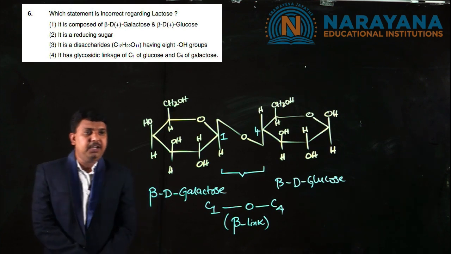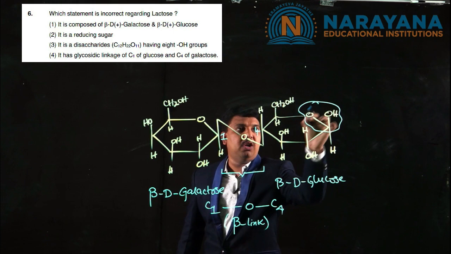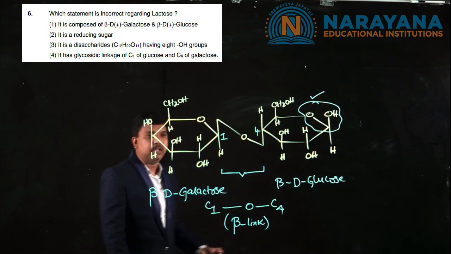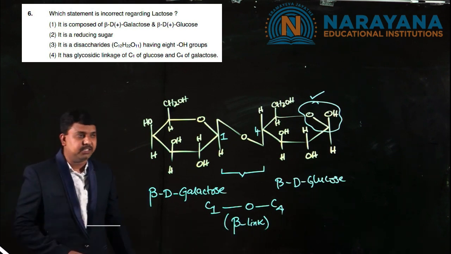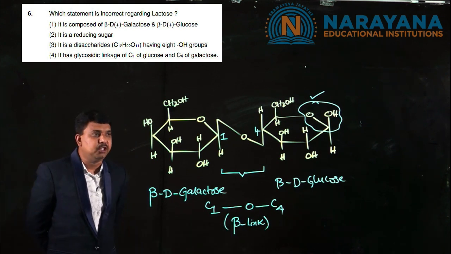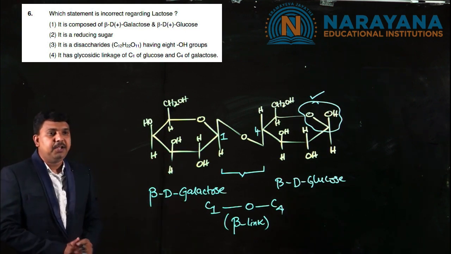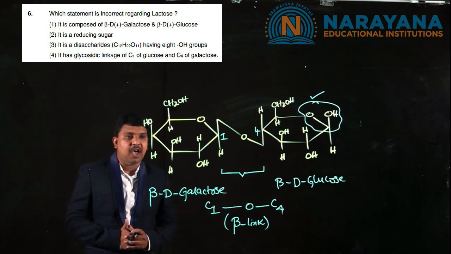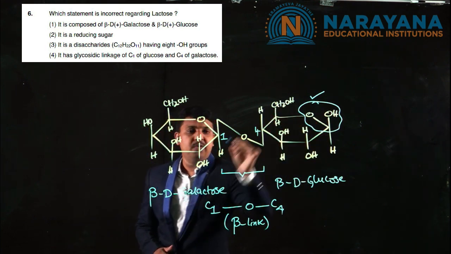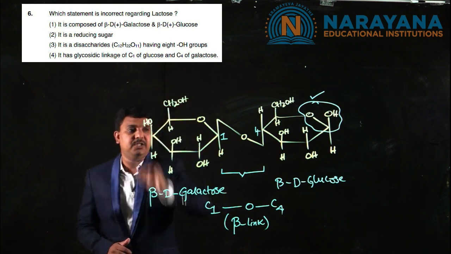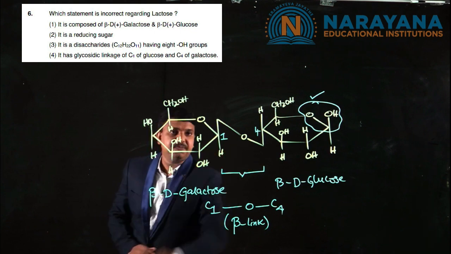Second one, it is a reducing sugar. Look at this. This is a hemiacetal, and this is responsible for giving a positive test with Tollens and Fehling's. That's why it is a reducing sugar. So statement 2 is also correct. Coming to statement 3, it is a disaccharide having 8 OH groups. 1, 2, 3, 4, 5, 6, 7, 8. It contains 8 OH groups and one glycosidic linkage here.